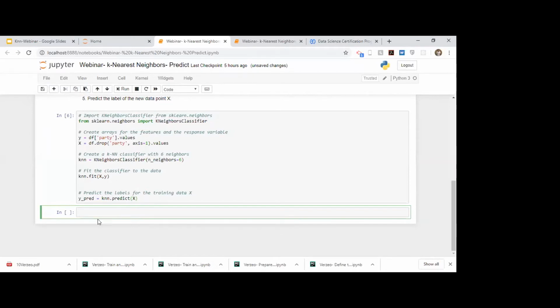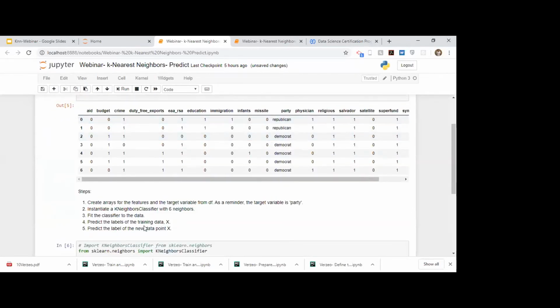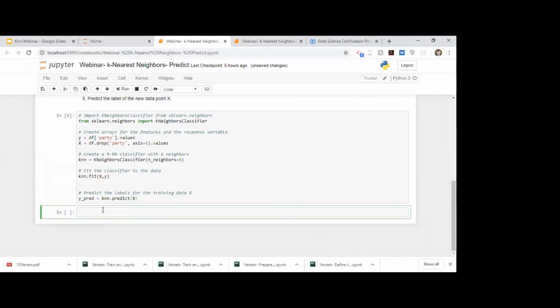So what you can do is you can check each value side by side. You can check your Y and you can check YPRED and check the accuracy score. We will see ahead how to check for the accuracy score, but this is how you build a KNN model. Any doubts up till now, guys? Any doubt related to anything?